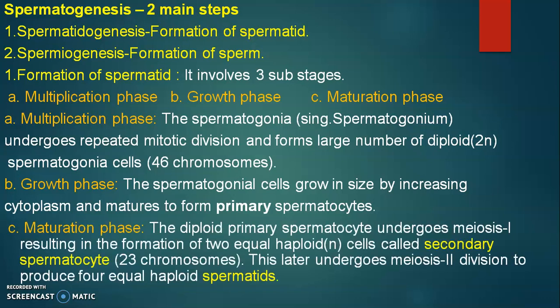Third one is maturation phase. The diploid primary spermatocyte undergoes meiosis first cell division, resulting in the formation of 2 equal haploid n, nothing but 23 cells called secondary spermatocyte. This later undergoes meiosis second cell division, results into formation of 4 equal haploid spermatids.